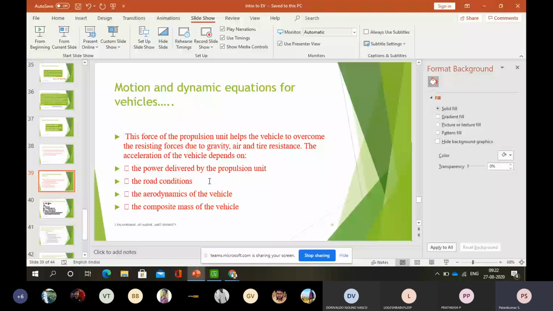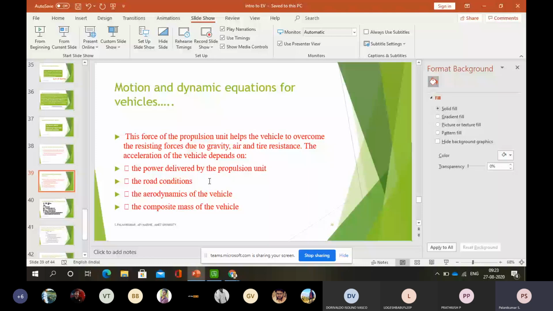But if you take a very soft road, where the rolling resistance offered by the road is very low, the complete tractive effort will come to the leading side only. The trailing side should also take some effort. If there is none, that will lead to slipping of the vehicle. So the road condition is very important for any vehicle to perform well.